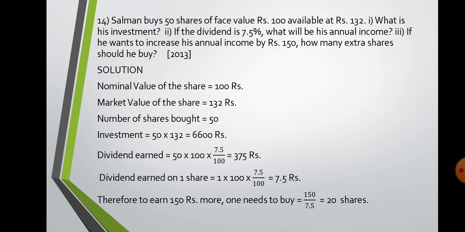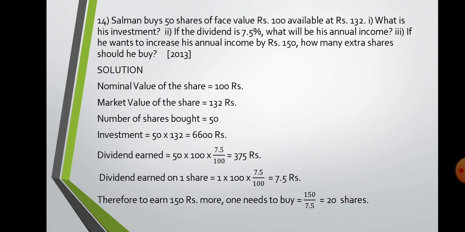So they are asking अगर उसको income बढ़ाना है by rupees only 150, that means you want to increase his income only by rupees 150. So he needs to buy more shares. So how many shares will that be? For that, very simple, find out the dividend earned on one share. So dividend earned on one share will be one share, that is 1, multiplied by face value, that is 100, and multiplied by the percentage. D percent is 7.5. So you got 7.5 rupees he will get for one share.